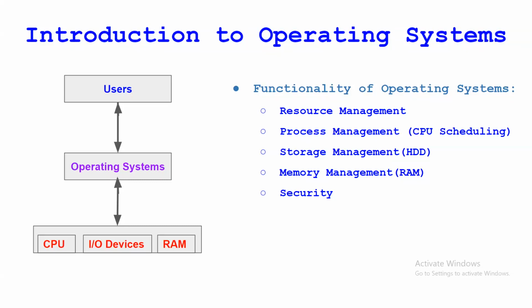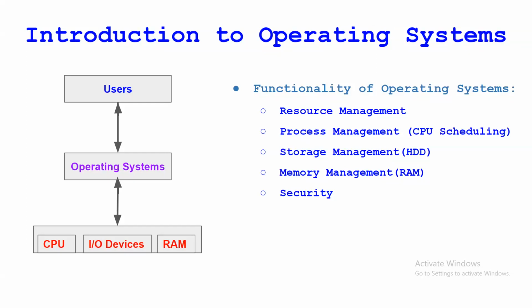Now, what does resource management mean? The operating system manages all the resources like the CPU, I/O devices and RAM. If the user wants to access any device, the operating system manages all these resources. Process management, or we can say CPU scheduling, is what? There are CPU scheduling algorithms, and the operating system again manages all the processes.